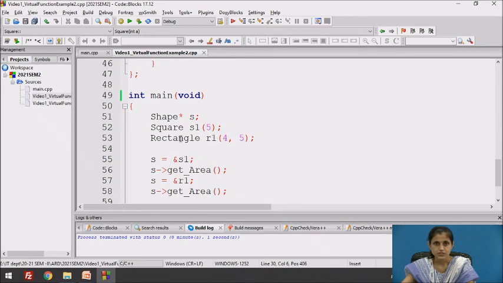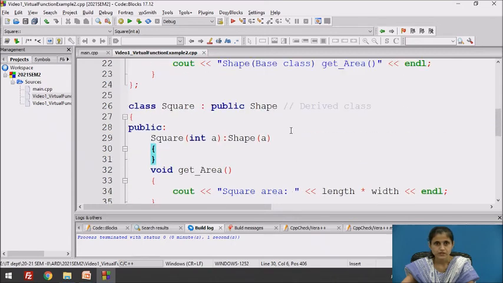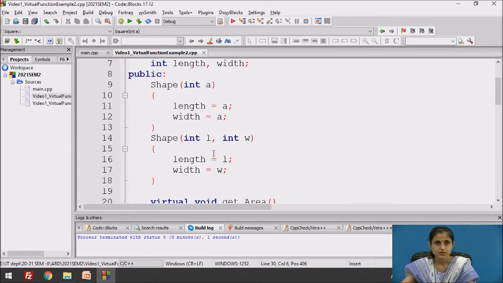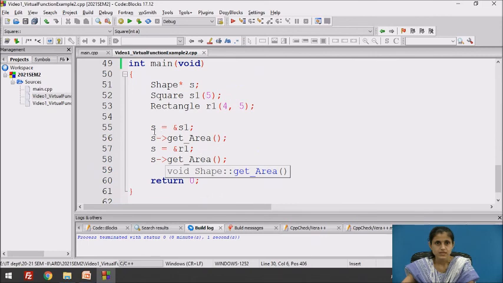Here R1 is object of rectangle. When R1 is constructed, these parameters 4 and 5 are passed to the constructor. Shape class constructor is called with values 4, 5. 4 and 5 are assigned to length and width respectively. Now S stores the address of S1. GetArea function is called on S. Now S stores the address of R1. Once again the getArea function is called on S.